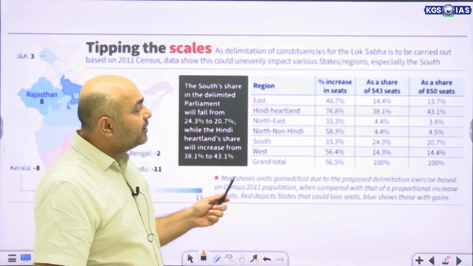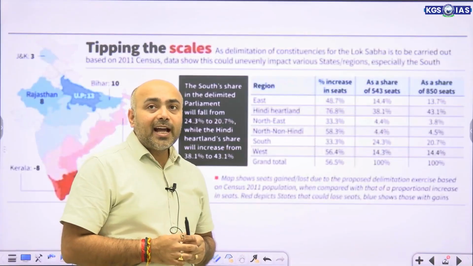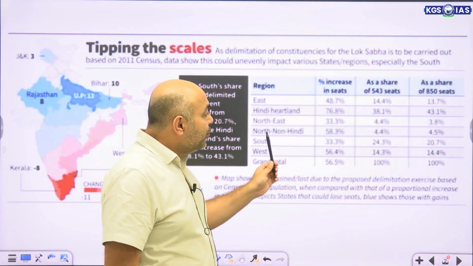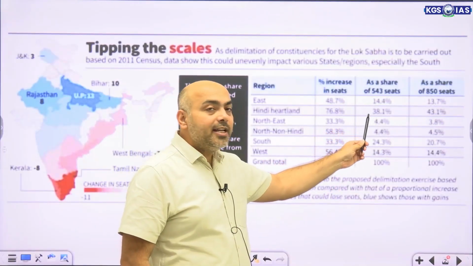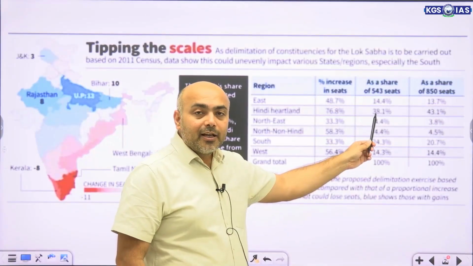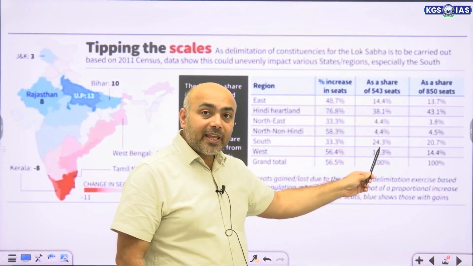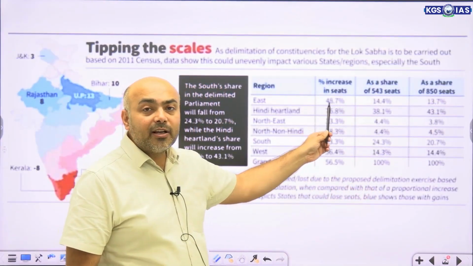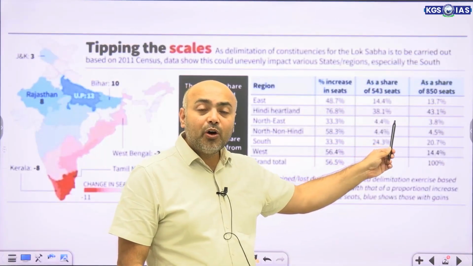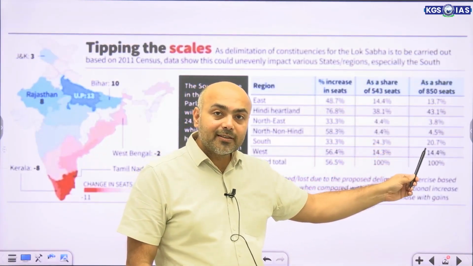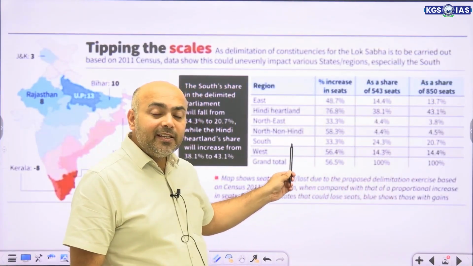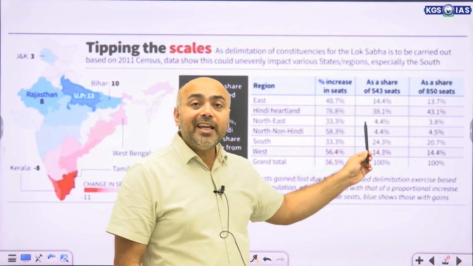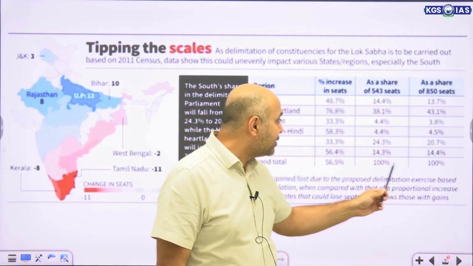You can see here that this slide shows that in comparison, you will find that the percentage representation that the southern states have in the current Lok Sabha, when the change is done on the basis of the 2011 census, there would be an increase in the number of seats, but there would be a decline in percentage representation.